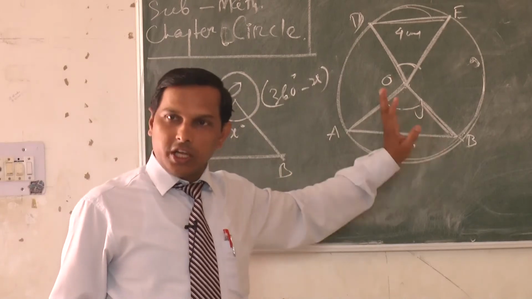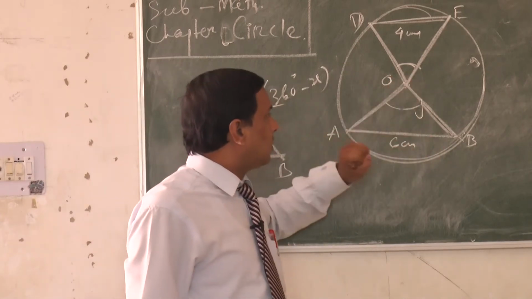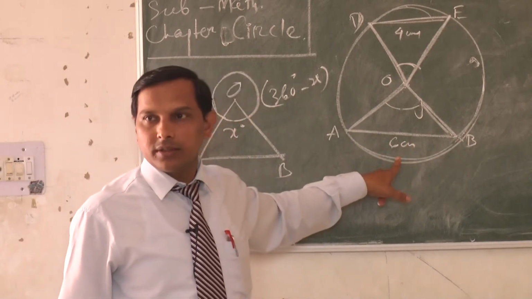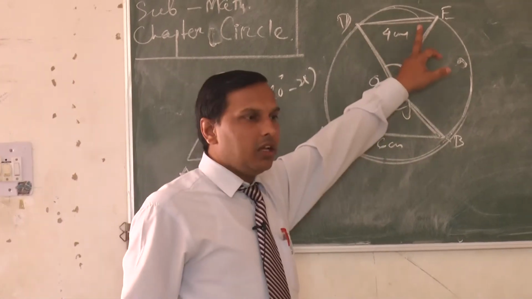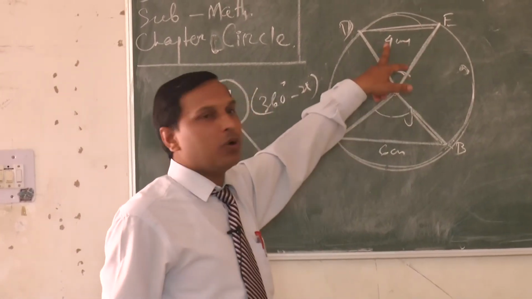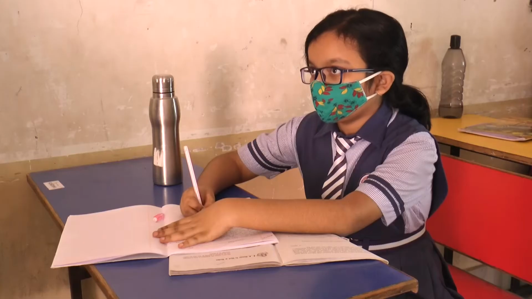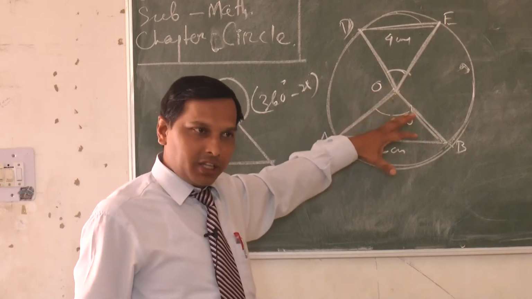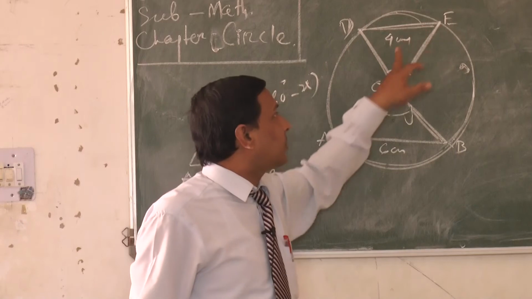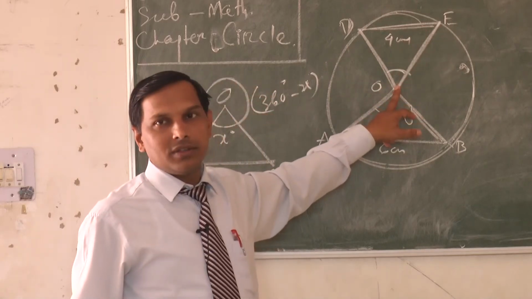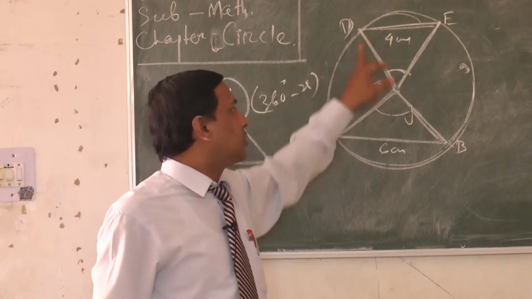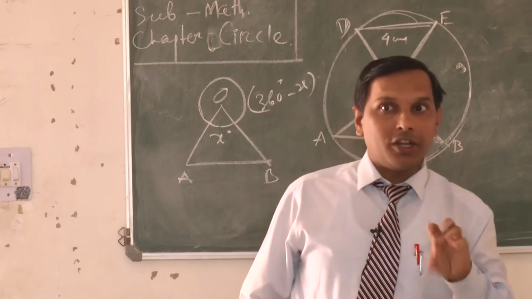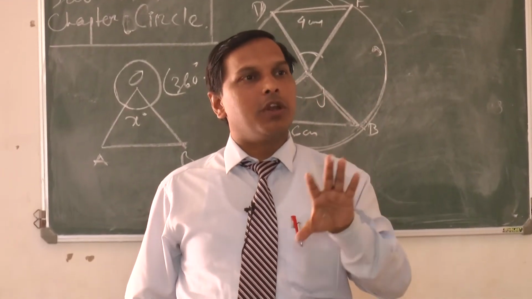So it is clearly visible that AB is the larger chord, 6 centimeters in length, and DE is the smaller chord, 4 centimeters in length. So AB subtends a greater angle at the center O than DE. That means the larger chord of a circle subtends a greater angle than the smaller chord.